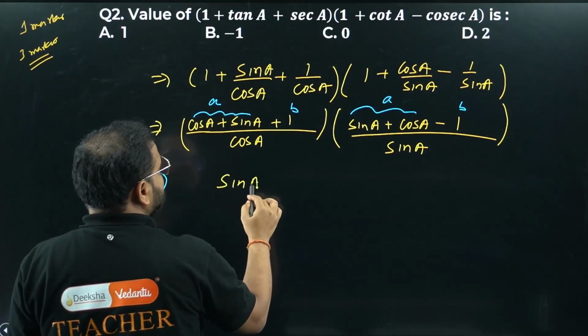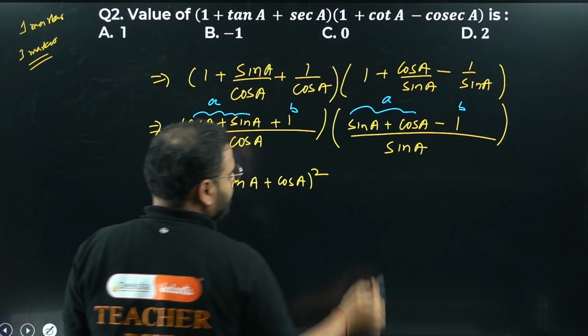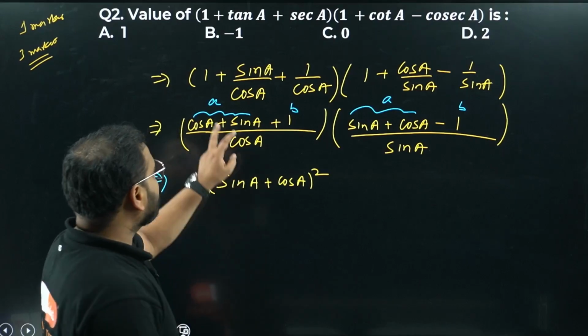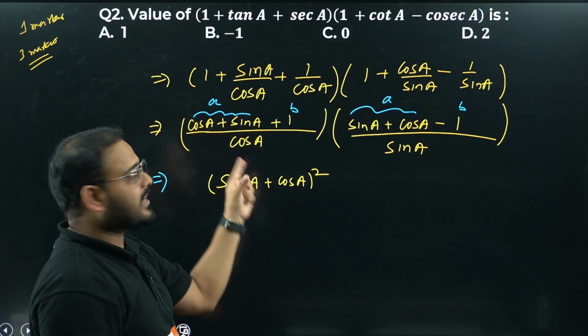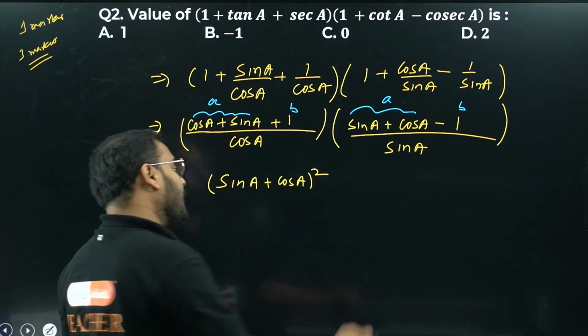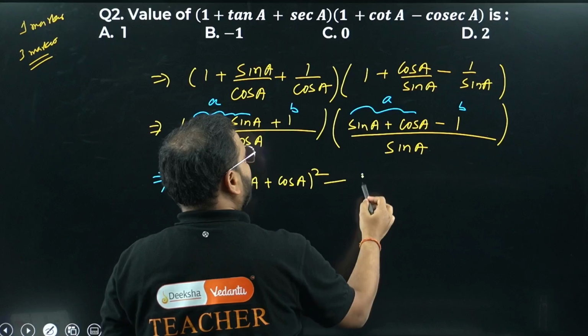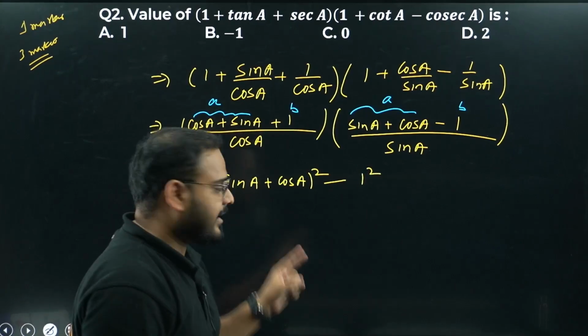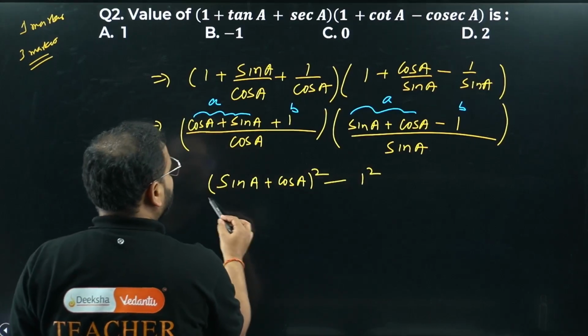So sine A plus cos A the whole square. Why whole square, sir? Because a itself is cos A plus sine A. So I have to write a square. Now what is a? Sine A plus cos A, so a square minus b square. What is b, sir? b is simply 1, so 1 square. Is that clear? a square minus b square is (a plus b)(a minus b). Is that clear?